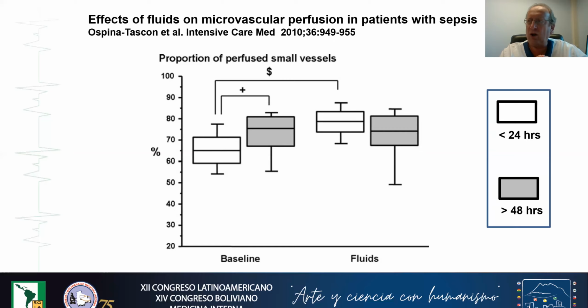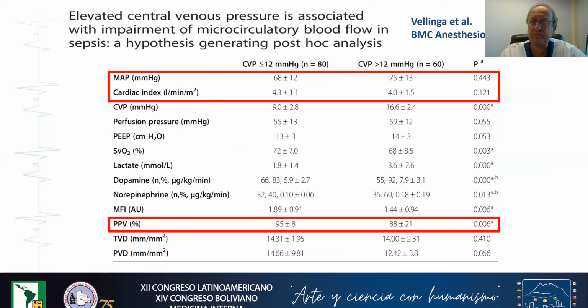And clearly, only patients in which fluids were given at the early phase presented an improvement of the microcirculation, assessed here by an increase in the proportion of perfused small vessels. At the late phase, you can give fluids, and even if those fluids increase cardiac index, there was no change in the microcirculatory blood flow.